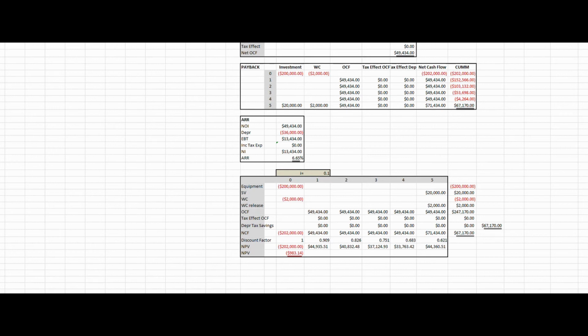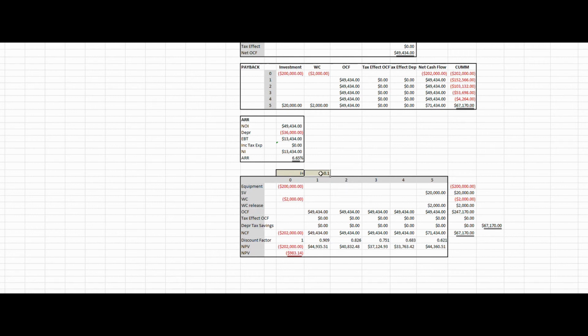How we go about solving the problem from that point forward, there's a couple different ways we can go. In this particular case, I utilize the discount factors, which are in this row right here. In other words, I discount those cash flows back to time period 0, add them all up, and that gives me my net present value, which is a negative $983.14.